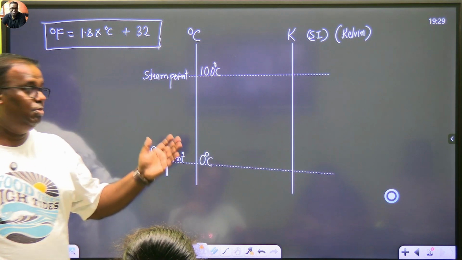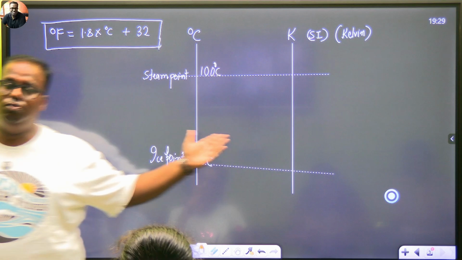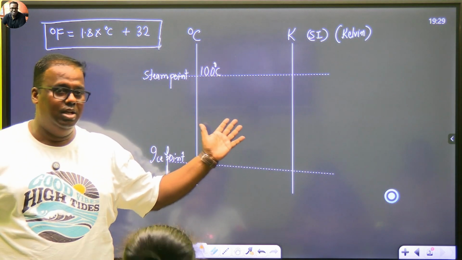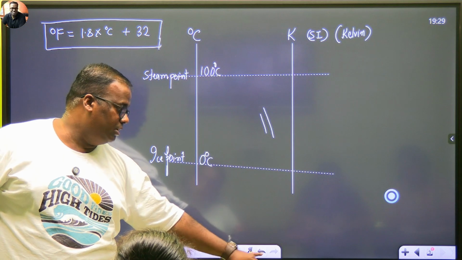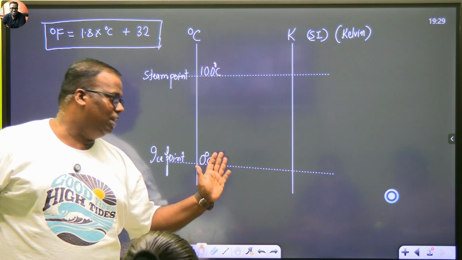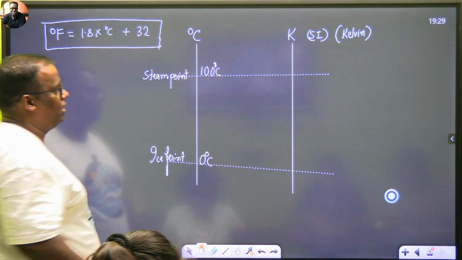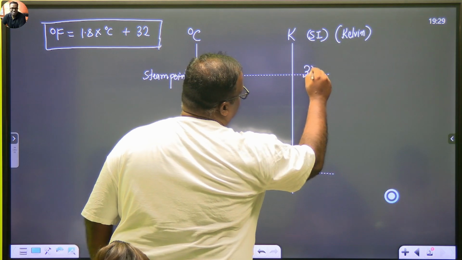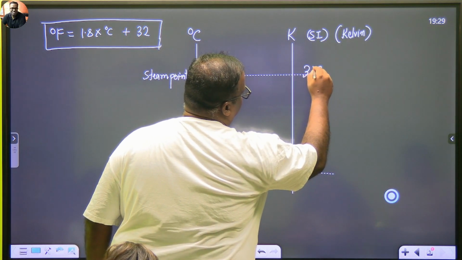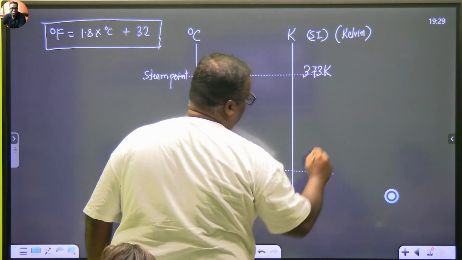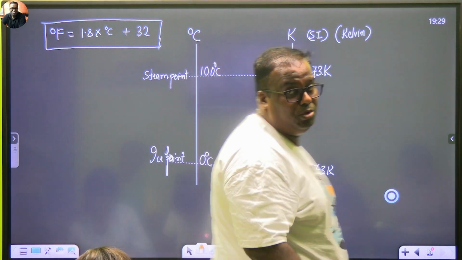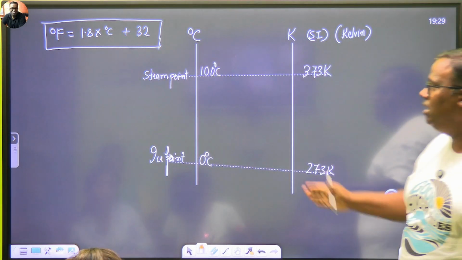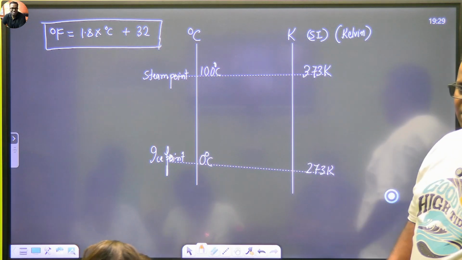Now the beauty between these two scales is, while with the Fahrenheit, it was not linear. This was 180. This was how much? This was 100. Now in case of Kelvin and Celsius, it is much better. Here water boils at 373 Kelvin. And water freezes at 273 Kelvin. Do you see the beauty? Difference of 100, difference of 100.